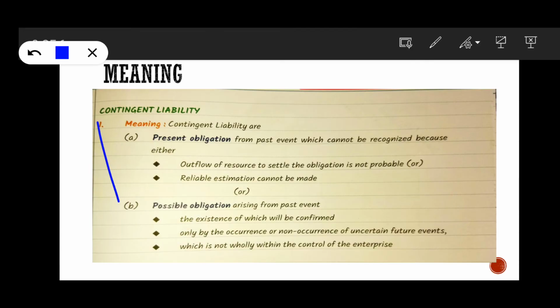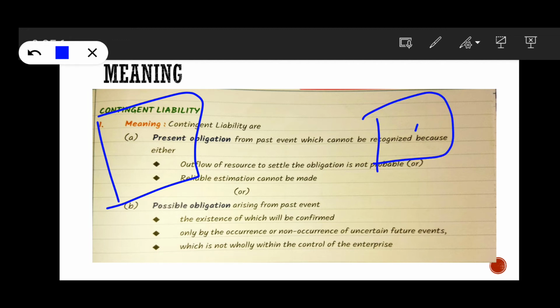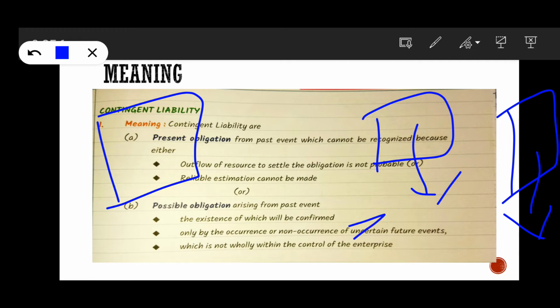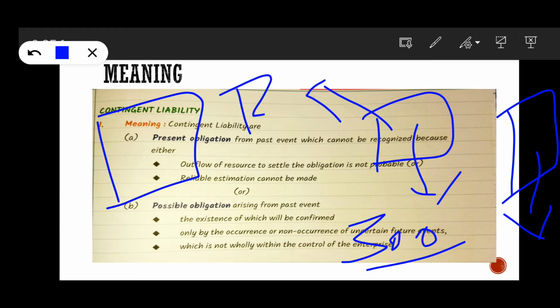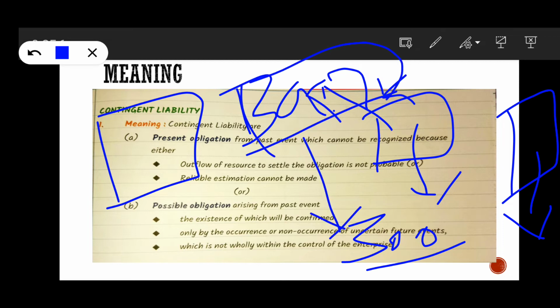you are a company, you have one subsidiary, your subsidiary is into the construction field, and it needs 300 crores for constructing a building. So it went to the bank, will you give 300 crores to me? Then the bank asked, give any guarantee. Then as a holding company you have given a guarantee. This is nothing but the contingent liability.